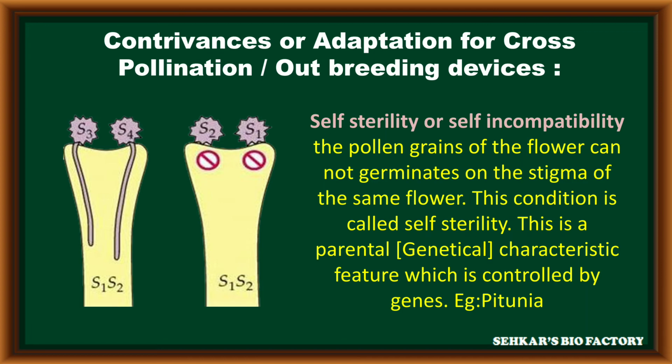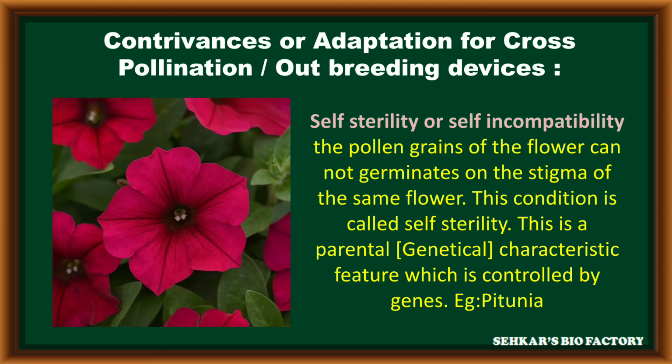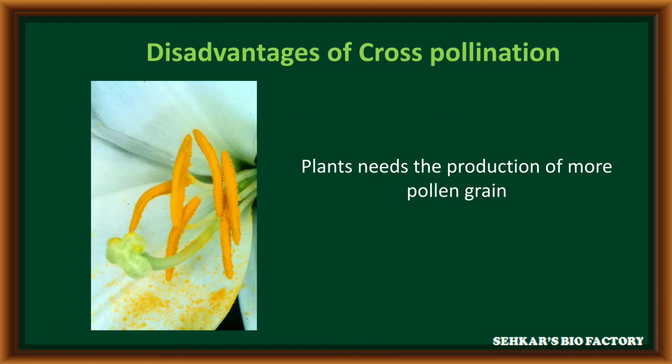This self-sterility is completely regulated by genes. That is called self-sterility or self-incompatibility. It is observed in one plant, petunia. These are the various outbreeding devices.